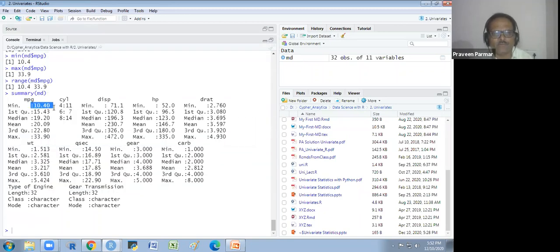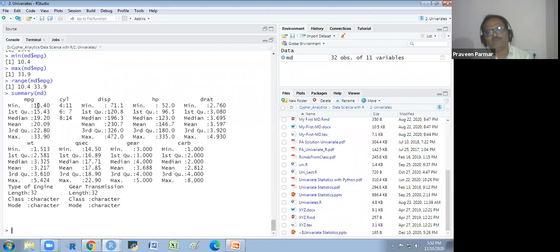For mileage, you see the minimum value, the first quartile, the median, the mean, the third quartile, and the maximum. But these are the 6-point summary only. There is no standard deviation. There are no other values like the mean absolute deviation, standard error, etc. Kurtosis and skewness are not there. So it is not a complete summary. It is the 6-point summary.